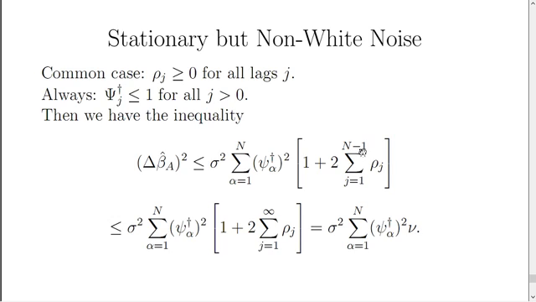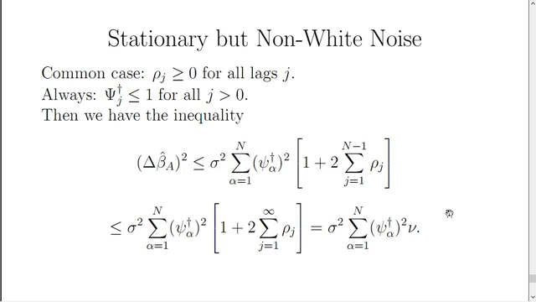Certainly, if all the autocorrelations are never negative, we have an inequality where we can still use the less than or equal to sign and use the same expression, only this time I've let the sum go all the way to infinity at all lags. Well, that's just the uncertainty for white noise times nu, with the Greek letter nu, which is the correction factor which involves summing up through all autocorrelations all the way out to infinity.